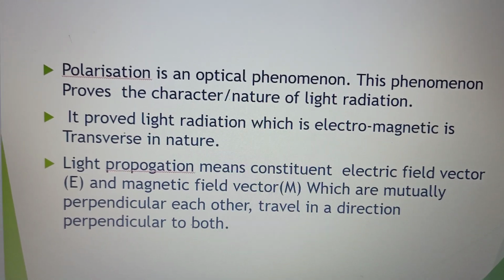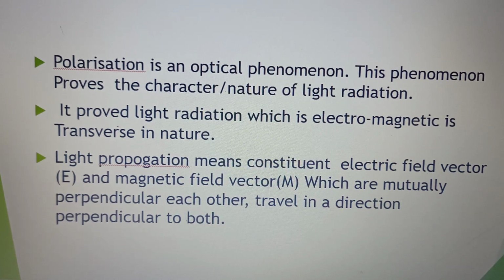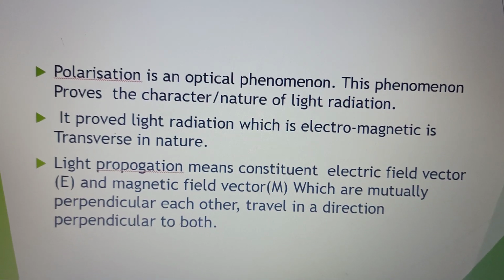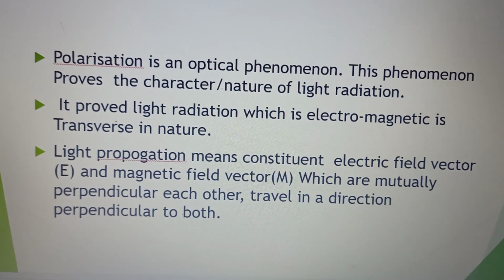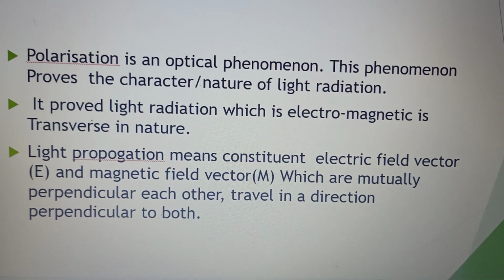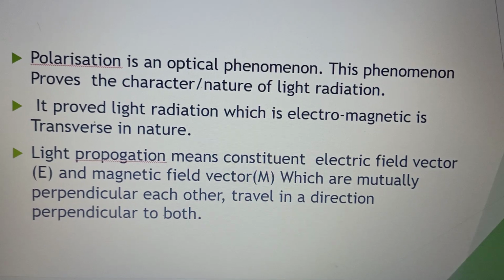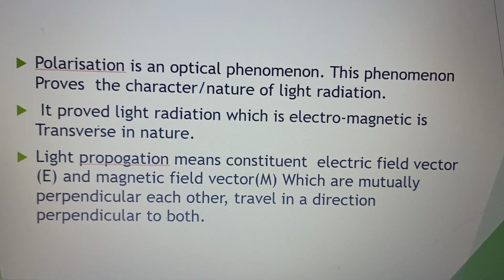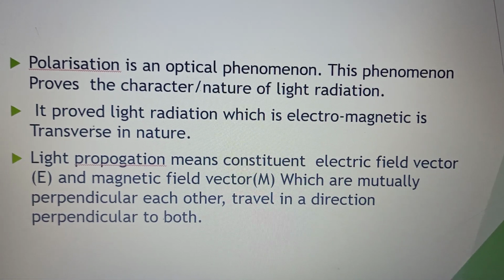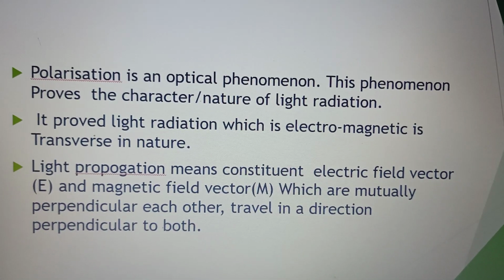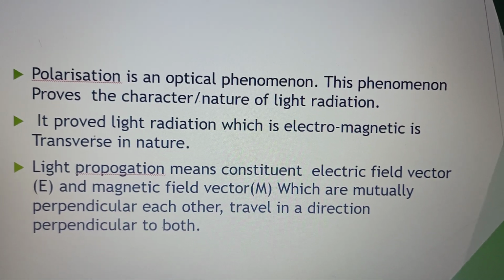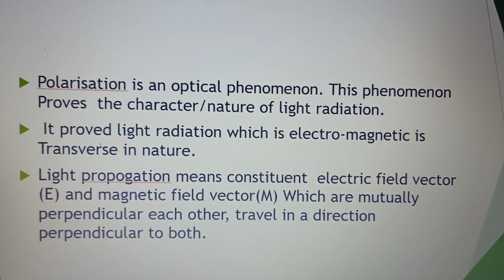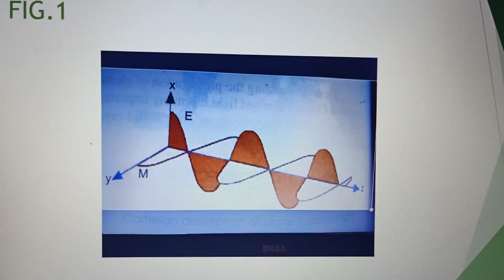This transverse nature of light tells us about how light is propagated. Light is made up of electric field vector E and magnetic field vector M, which are mutually perpendicular to each other and they travel in a direction perpendicular to both.